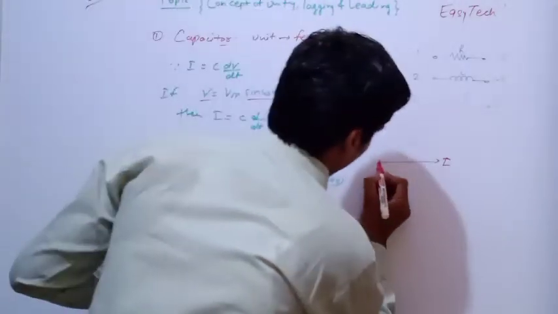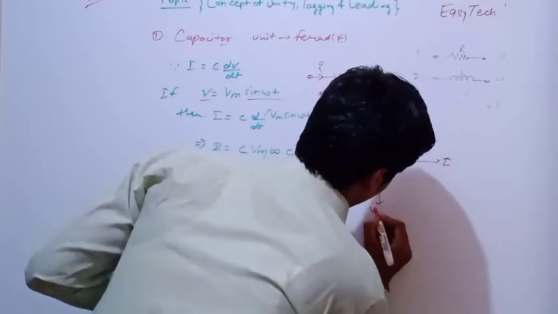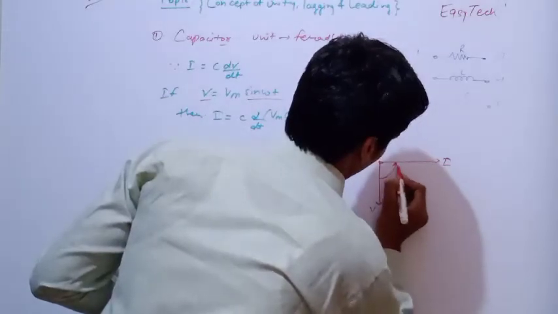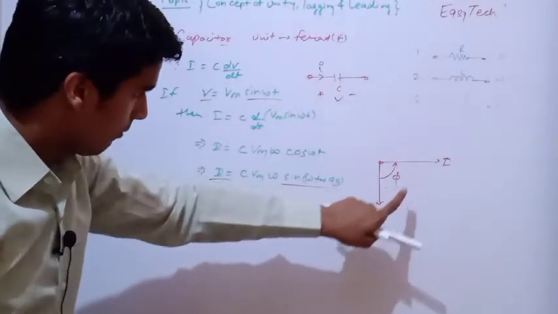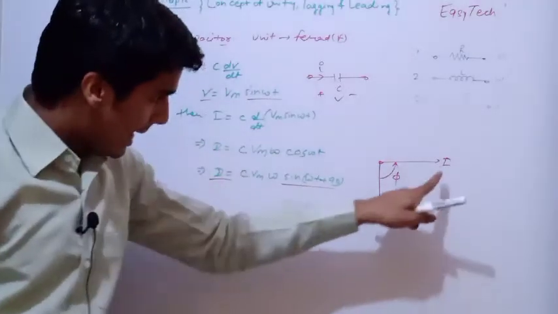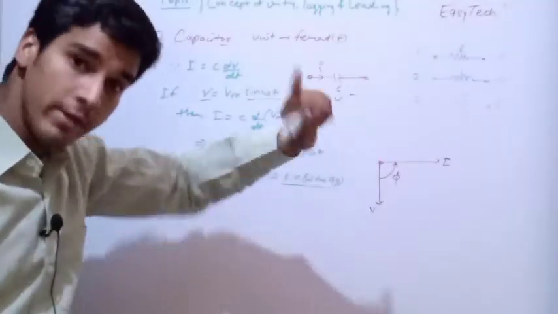So here the voltage will be in this direction. Here this will be the voltage, and this will be the phasor for I, with respect to V. Okay, now what you can write down, the angle arrow was in anti-clockwise.